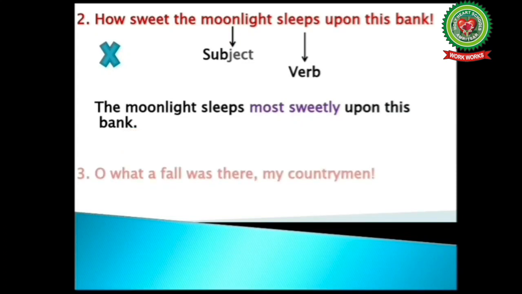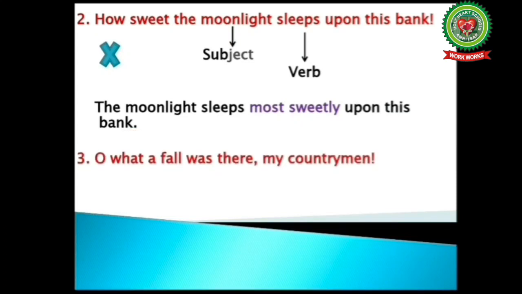Let's take one more example. Oh, what a fall was there, my countrymen. Now here students, this sentence has the same structure as we have done before. So this is an exclamatory sentence. So here students, we can write the answer as it was a terrible, or we can write that was a terrible.